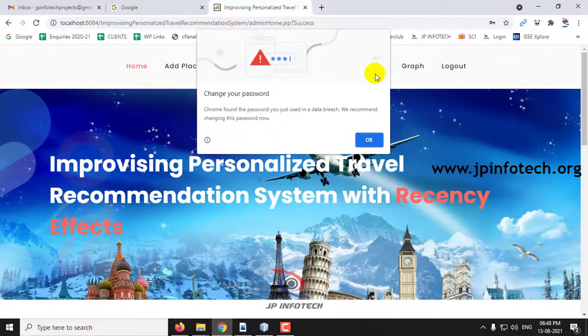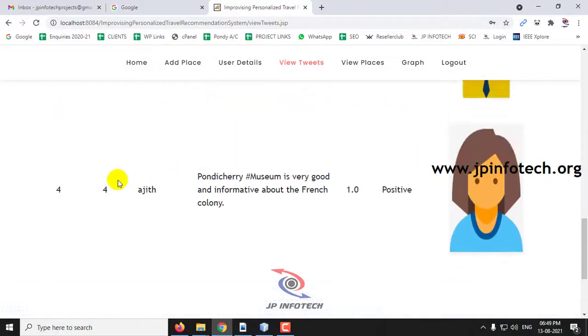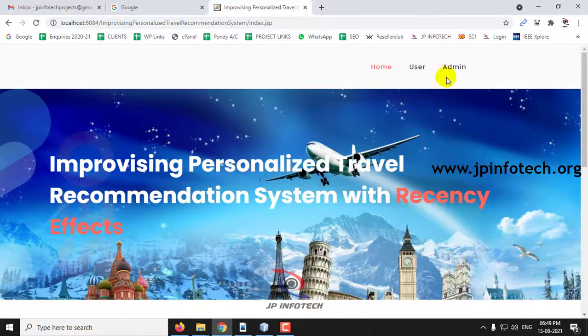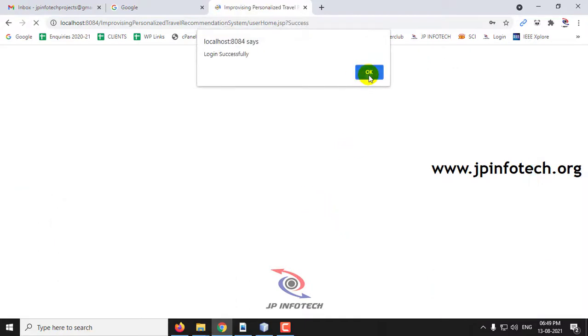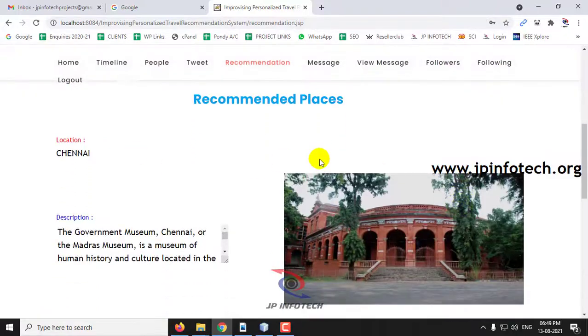In the admin part, go to the view tweets part. Now you can see the tweet made by the user Ajit, where it is classified as positive and the score is 1. Now let me log out and see the recommendation part of this user. In the recommendation part you can see the recommended place has changed.